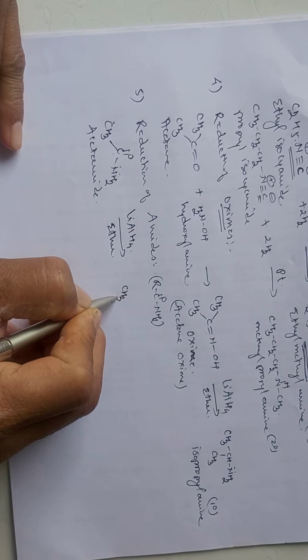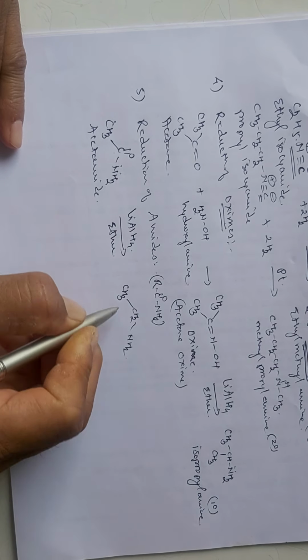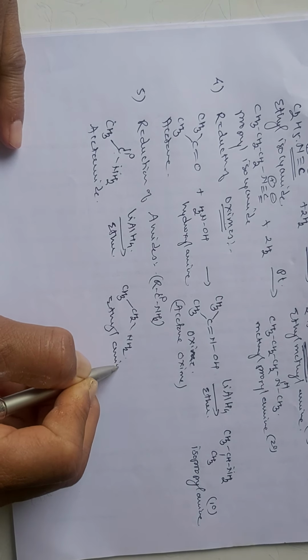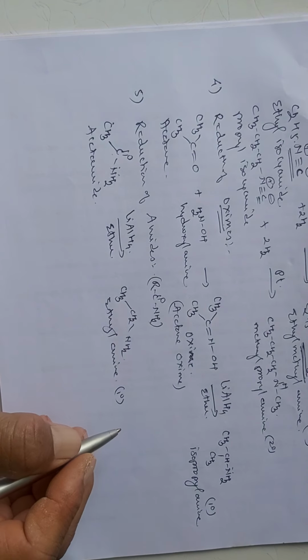So here you will get CH3 CH2 NH2. So here we get the formation of ethylamine, that is your primary amine, obtained in this reaction.